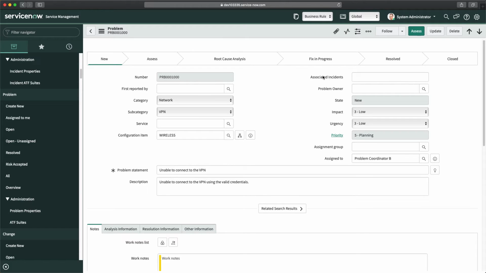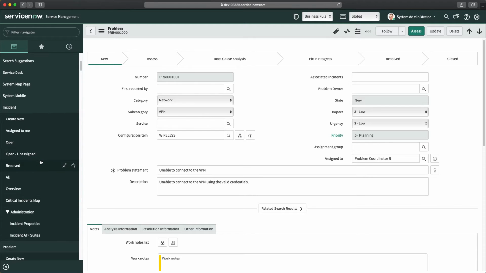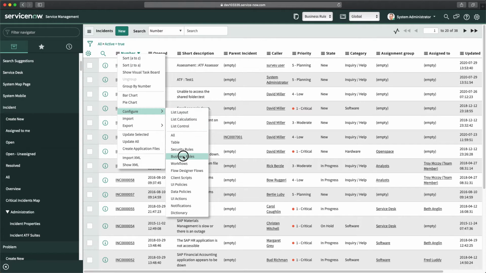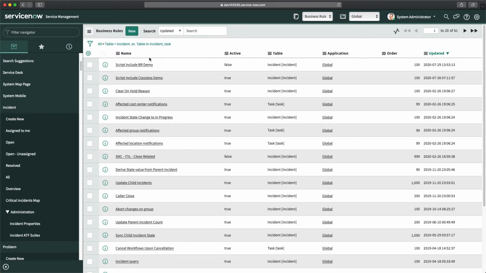Now we have to write the business rule, but on what table? Incident table or problem table? So the answer is you have to write that business rule on the incident table, because that's what you are going to update. You are going to refer a problem record with the incident. So what I will do, I will go to incident. So I will just open a random list. I will go to business rules and then I will create a new business rule. So I will click here.